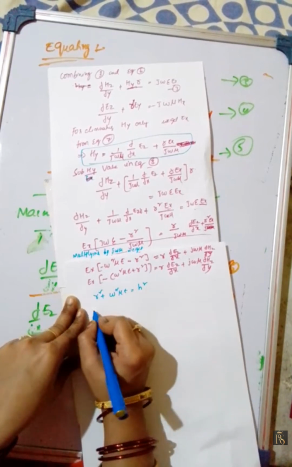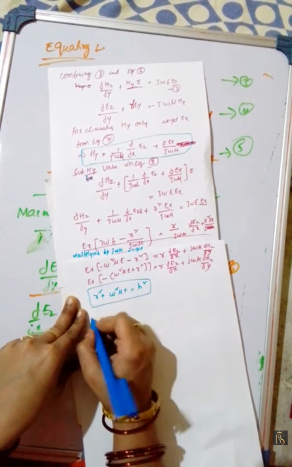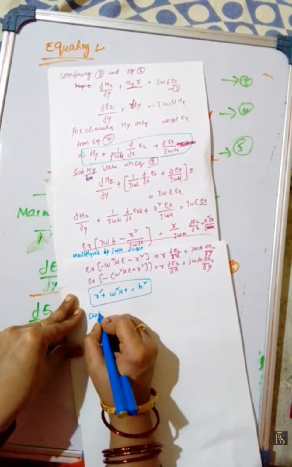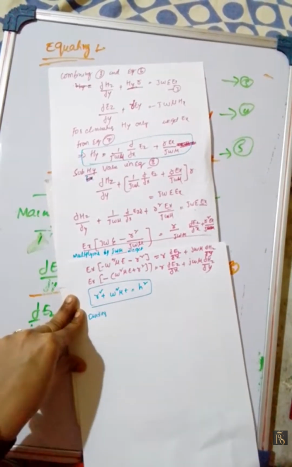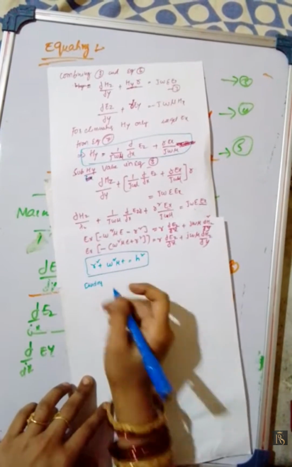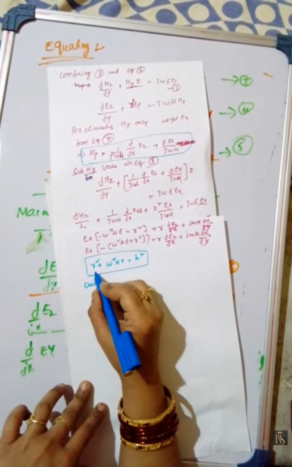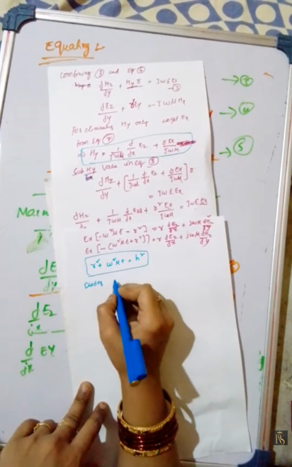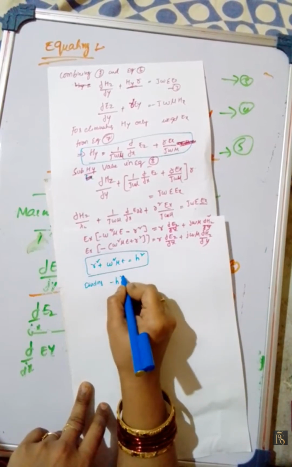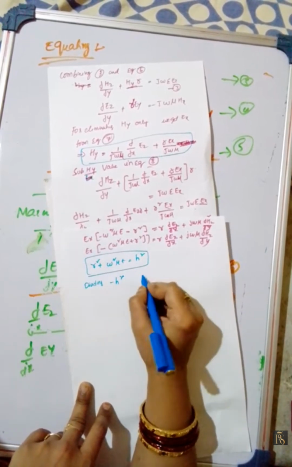Now dividing this equation, dividing this term with minus h square throughout we get